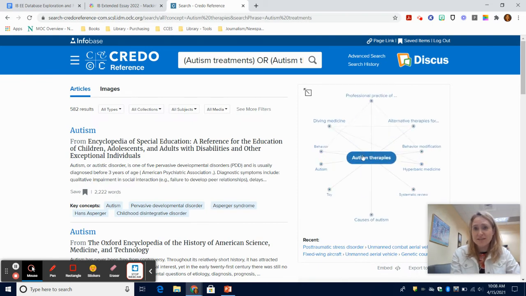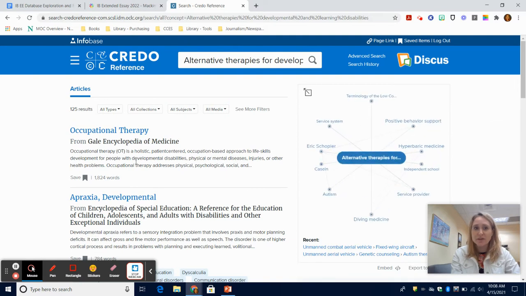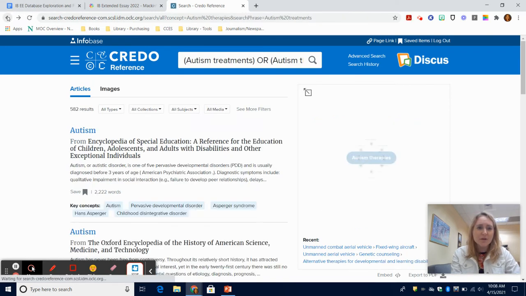One great feature is this web over here. So it gives you this web of words that are related to what you typed in. So you can click on these alternative therapies, and then it gives you a new word cloud and changes your search results on the left. So that is super, super cool, especially if you're a visual learner. So you can use that. I'm going to go back though.